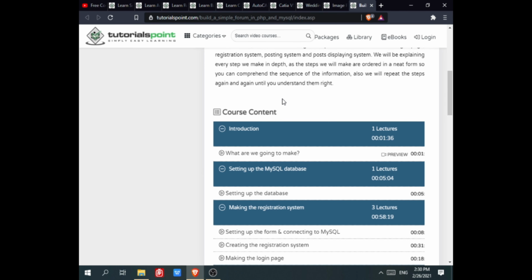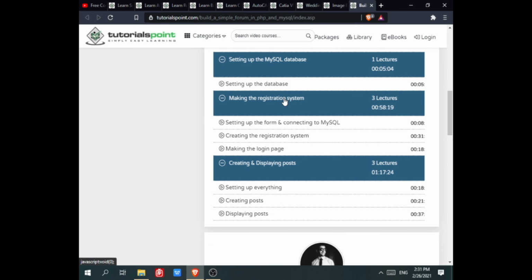The first module is introduction. The second module is setting up the MySQL database. In this module, you will set up the database. The third module is making the registration system. In this, you will learn setting up the form and connecting to MySQL, creating the registration system, making the login page. The fourth module is creating and displaying posts. In this series, setting up everything, creating a post, displaying the post.